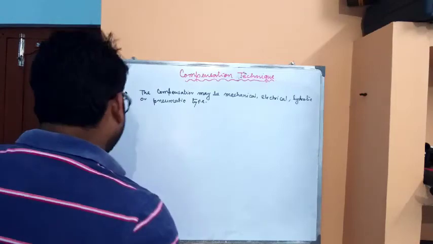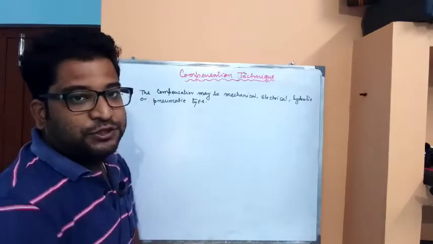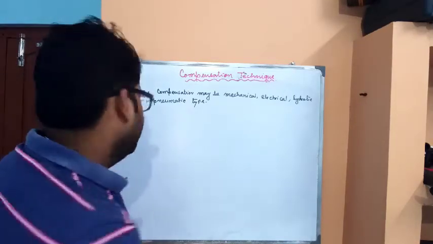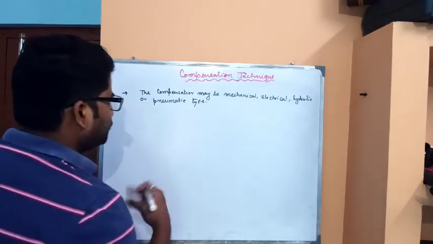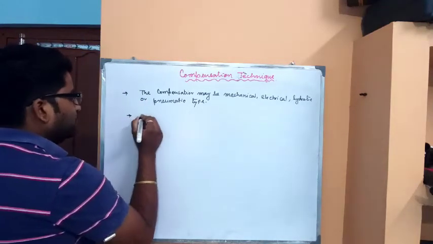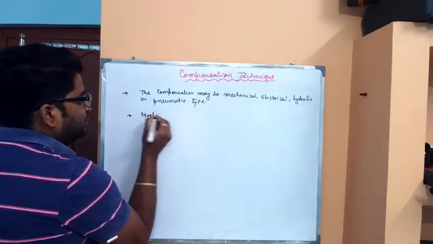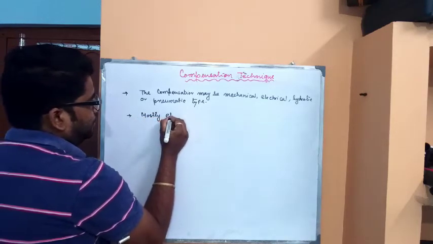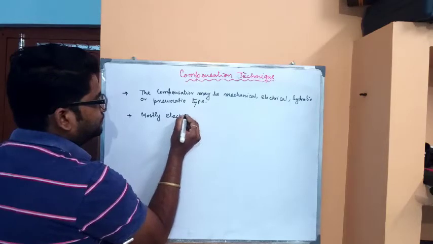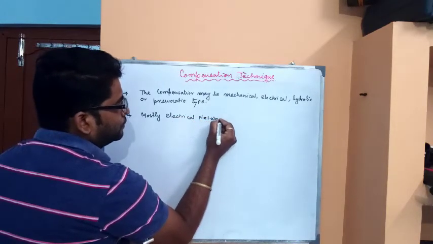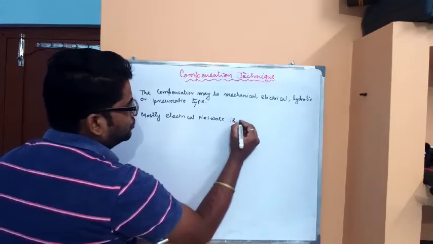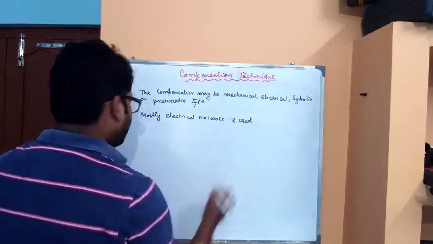Okay, now among these types, the electrical type network is used widely. So mostly electrical networks are used. Why?